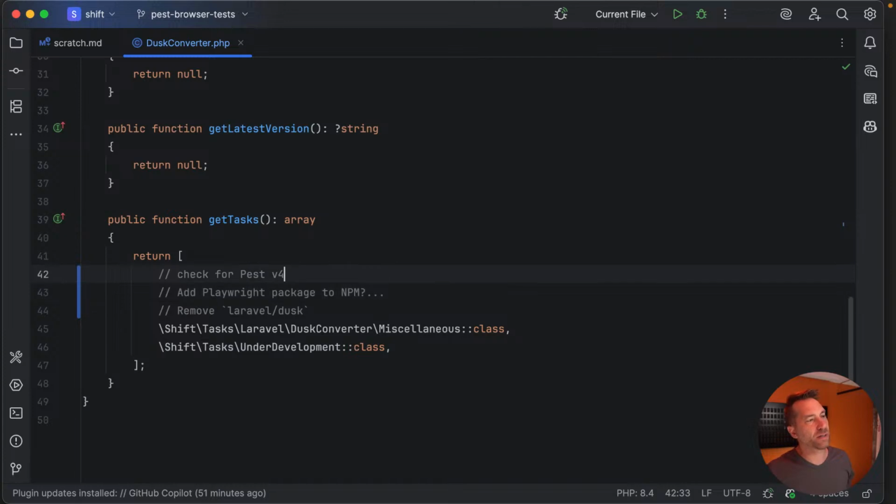Now, the other thing you don't have here is an important reason why I'm willing to make this shift. From a DX perspective, I wouldn't build this shift if it required you to move to Pest, because some people are opinionated about which test framework they use.